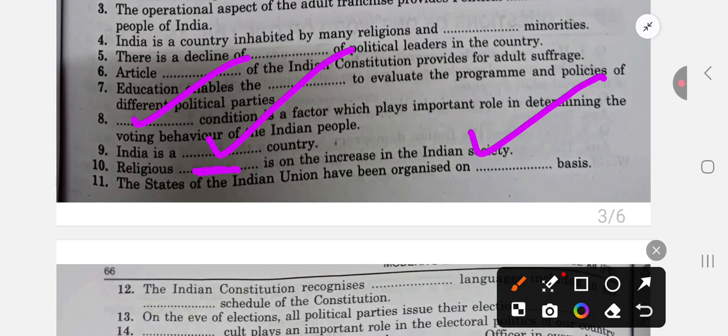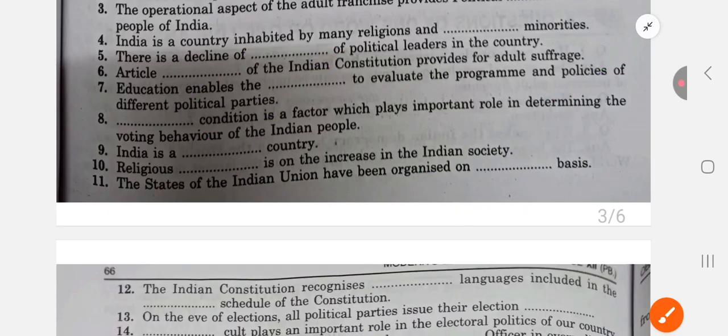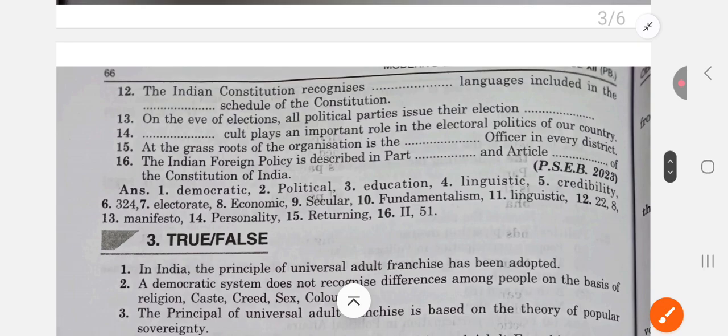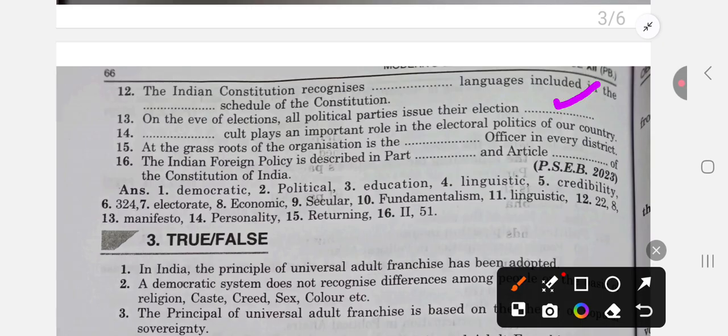The states of the Indian Union have been organized on what basis? Linguistic basis. You know that it was organized on the basis of language. Next question: the Indian Constitution recognizes dash languages included in the schedule of the Constitution. Which schedule? So it is 22. Now it is 23 languages in fact, and it is included in the 8th schedule. On the eve of elections, all political parties issue their election manifestos. So here it would come manifestos.